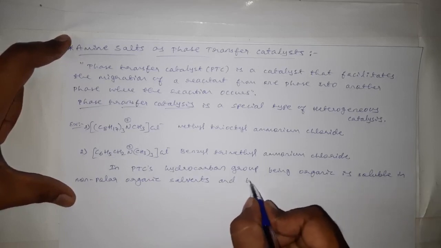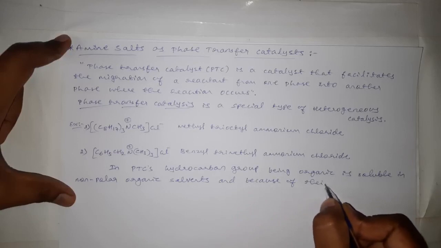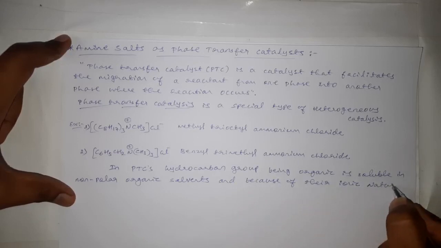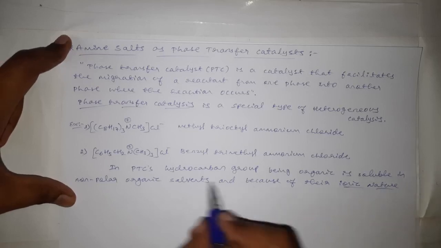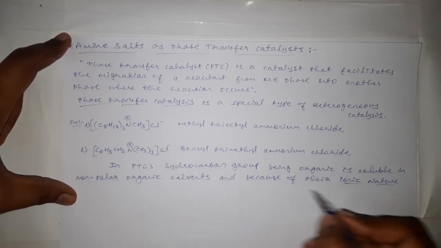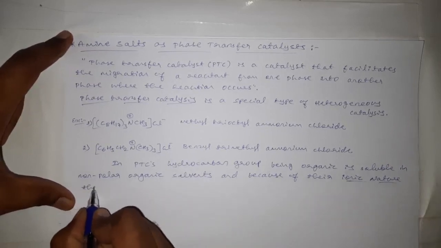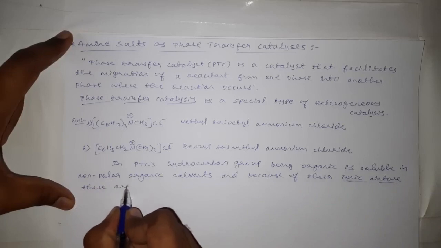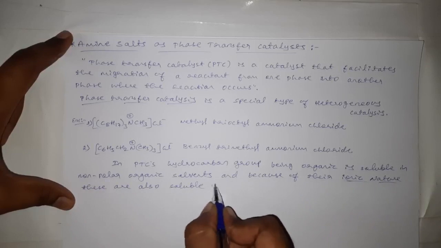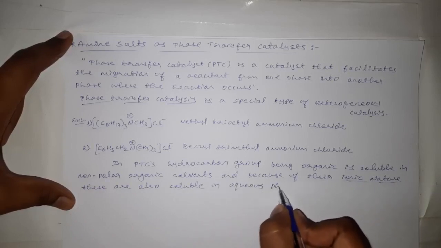and because of their ionic nature, it is very important. See here plus is there, here minus is there, and because of this ionic nature, these PTCs are also soluble in aqueous phase.